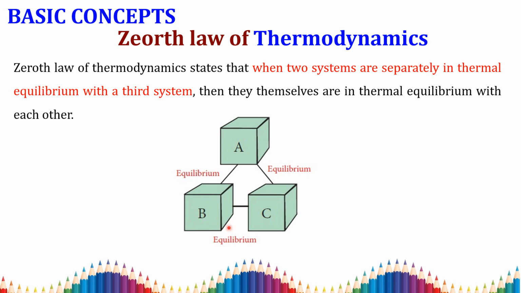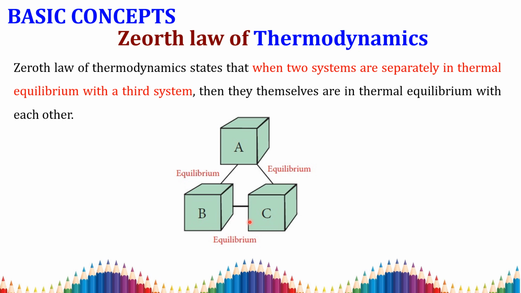For example, consider this example. You know what is meant by thermal equilibrium. It should satisfy the conditions of mechanical equilibrium, chemical equilibrium, thermal equilibrium, then magnetic equilibrium, then nuclear equilibrium. You have to carry out all these equilibrium conditions, then it is said to be a thermodynamic equilibrium. Consider A as one system, B as another system, and C as another system. If A and B are in thermal equilibrium and A and C are in thermal equilibrium separately, then B and C are also in thermal equilibrium.